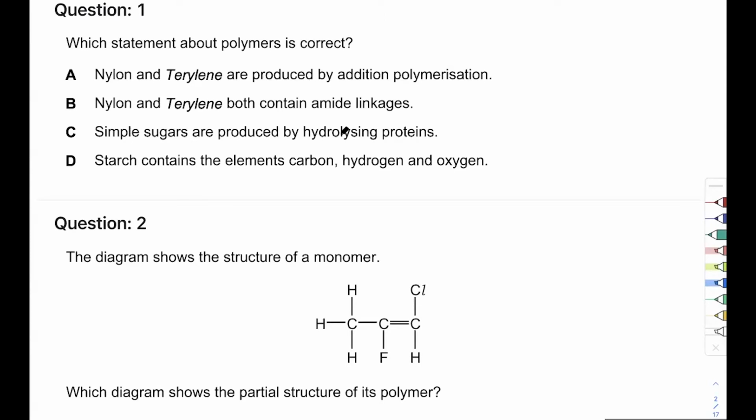Which statement about polymers is correct? All right, so we know polymers are made from small units, which we call monomers. It says nylon and terylene are produced by addition polymerization. Now, the first thing you should know, the moment you see this, you should know that nylon and terylene both have linkages in them. Does anybody recall what's the linkage in nylon? What's the linkage in nylon?